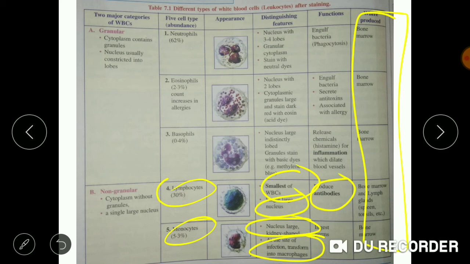Now we'll talk about the function of monocytes. Monocytes help in the process of phagocytosis. They ingest the germs and damage the foreign particles.